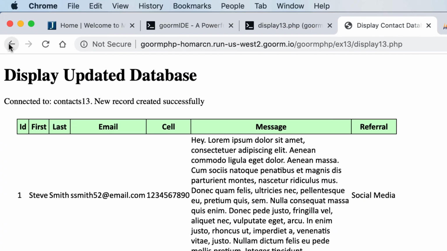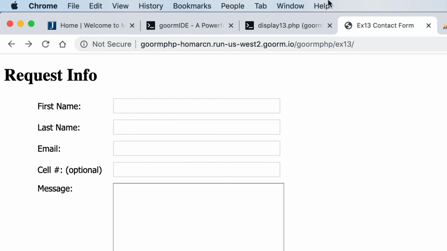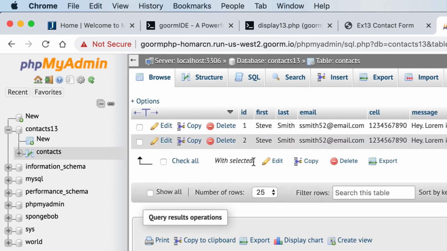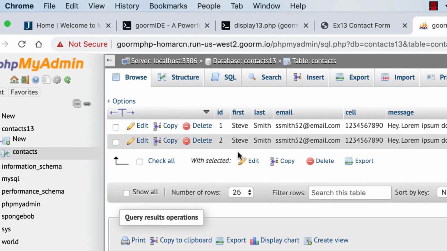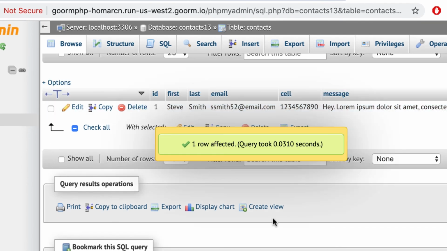And I'll go back here, I'll hit back, and I'll refresh, and I'll put another name in here. And again, if you wanted to get rid of this, if you went in here and you went to browse, if you had a duplicate, it's very easy to get rid of it. Restarting IDs at the beginning is easy. Going back and trying to redo all the IDs would be a problem, but I can go in here and just click that and just hit delete and get rid of that one.